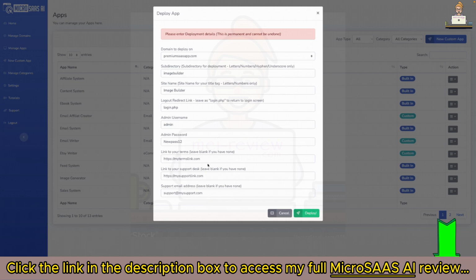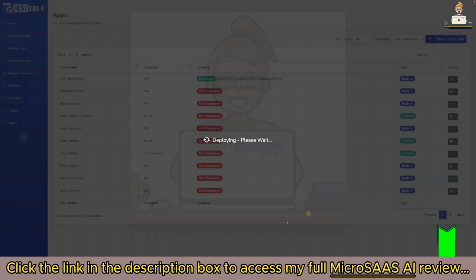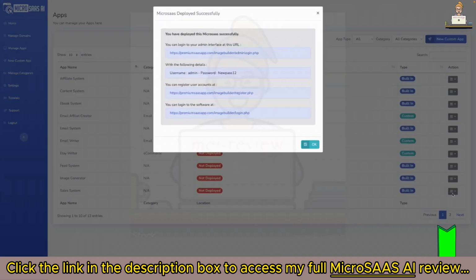So link to your terms. You can add your terms and conditions here, your support desk, your support email as well. I'm not going to do those now, but once you've done that, all you need to do is hit deploy. So you click deploy. It's deploying the app, and you can see it's deployed to that location that we've set.